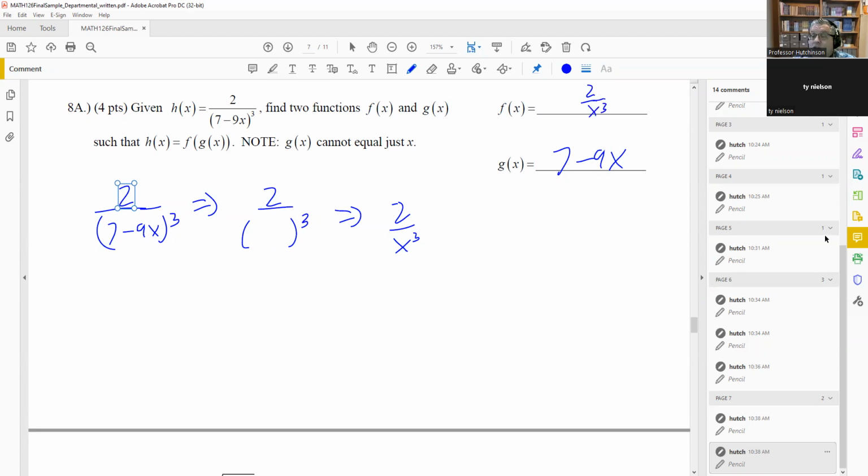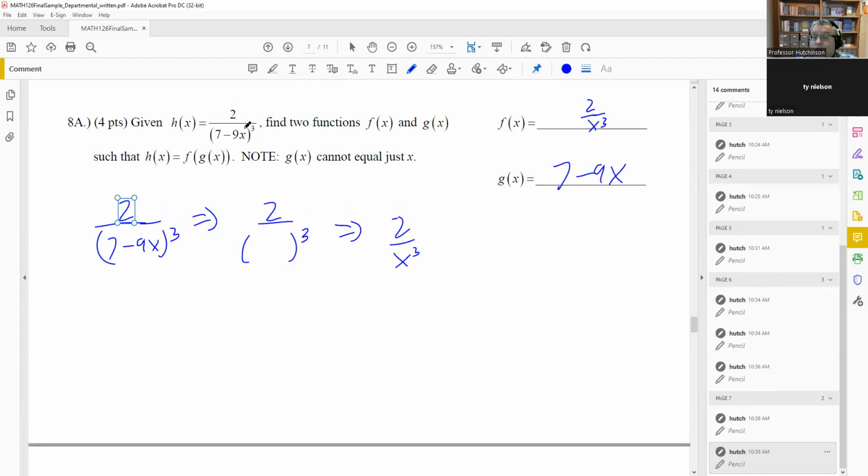Okay, that's all you have to do for that. So the inside function automatically is your g of x. And then we just do this part down here. So your f of x is basically equal to the original function. You take out the g, the space, replace it with an x. So there you go. That's your answer, 2 over x cubed.